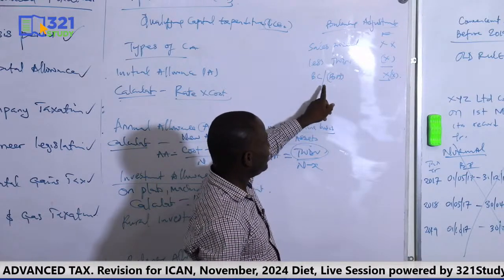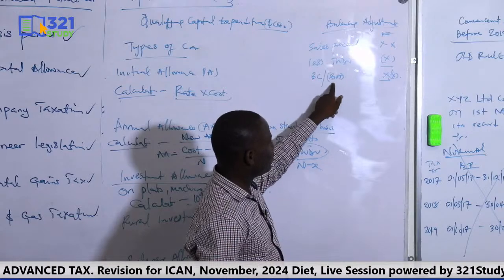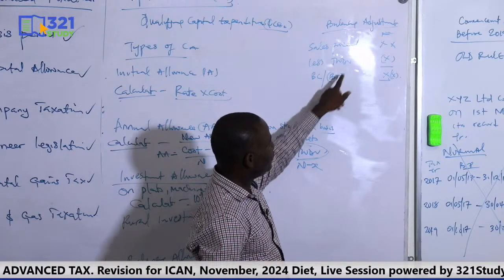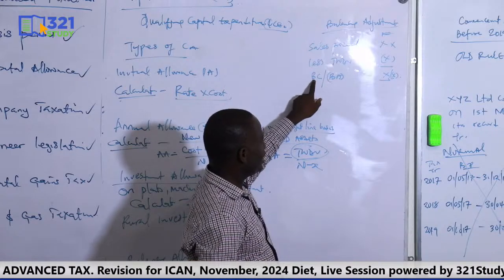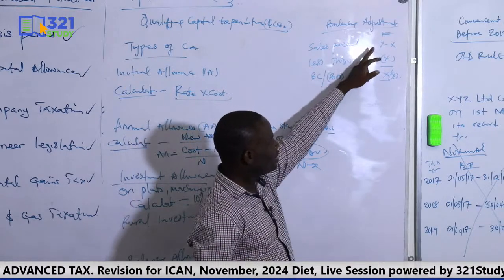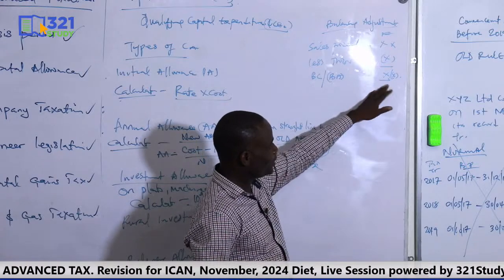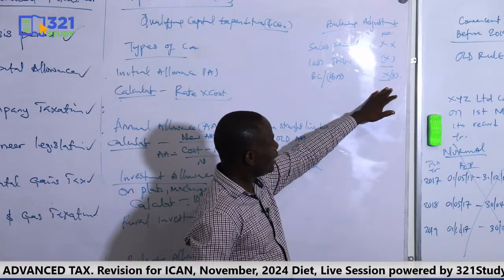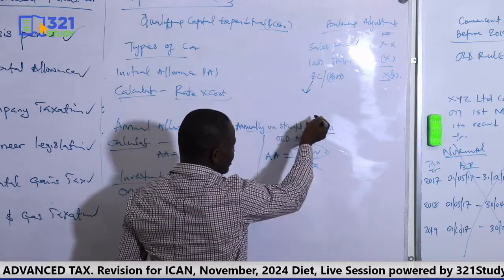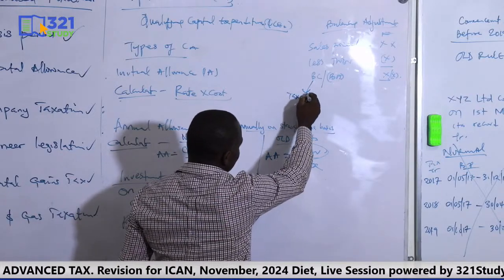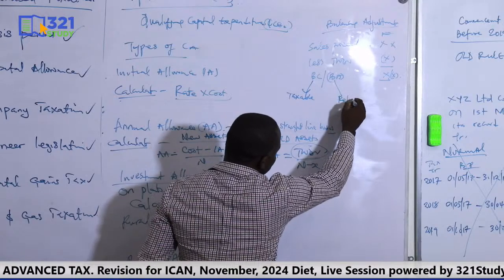And in doing balancing adjustment, you want to know whether there will be balancing charge or balancing allowance. If the sales proceeds is more than the tax written down value, you have a balancing charge. If the sales proceeds is less than the tax written down value, you have an allowance. So allowance will always be negative. Now, what is the tax implication of a charge? You remember, if it's a charge, it's taxable. If it's an allowance, it's a relief.